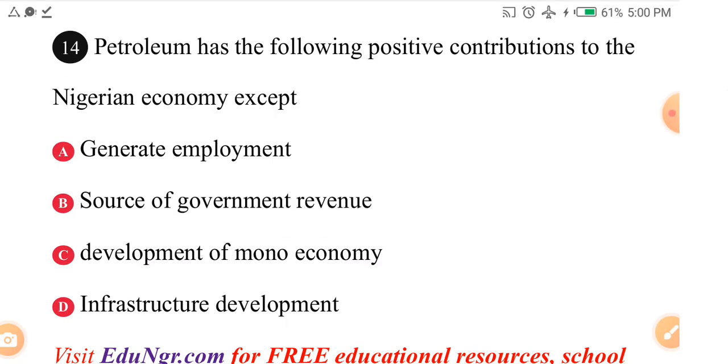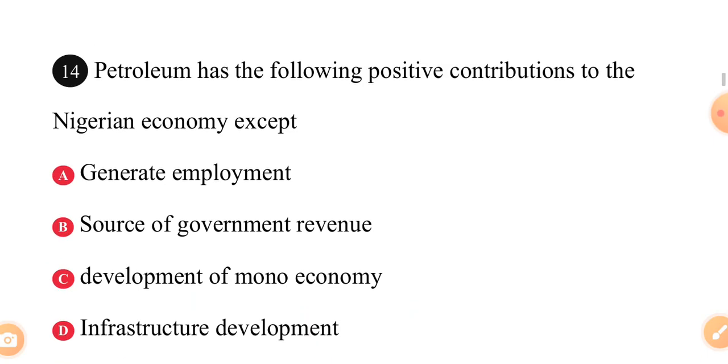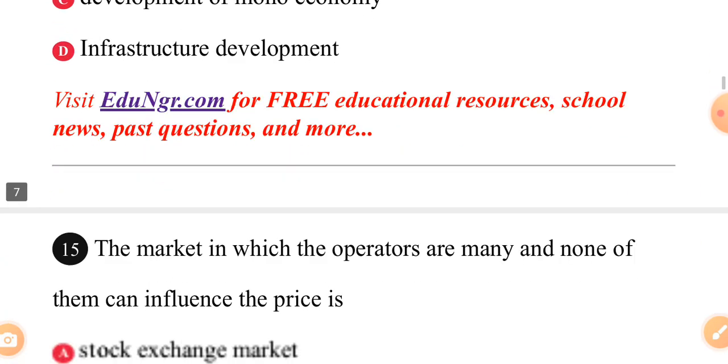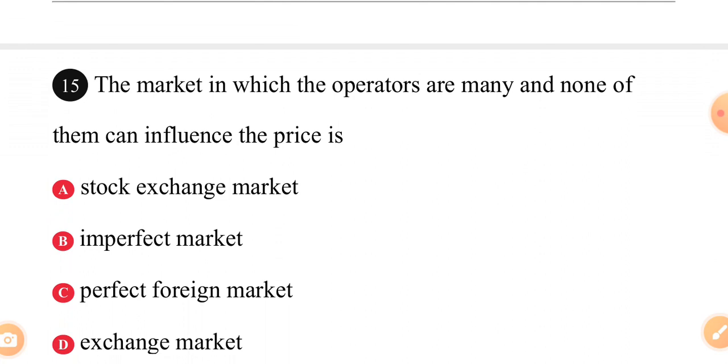Petrol has the following positive contributions to the Nigerian economy except dash. The exception is development of mono economy. Mono economy means a kind of economy that is based on only one source of income. We are only based majorly on petrol. There was a time we were based on agriculture. We were making money from agriculture, then from petrol, then from gold and all the rest. But right now, Nigeria is majorly a mono economy, which is very, very bad.